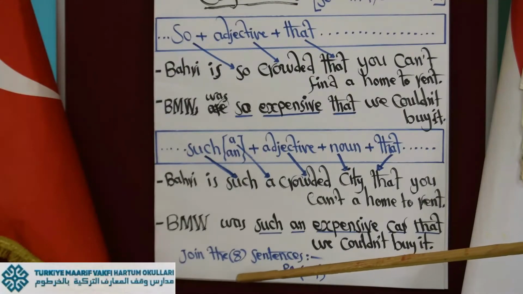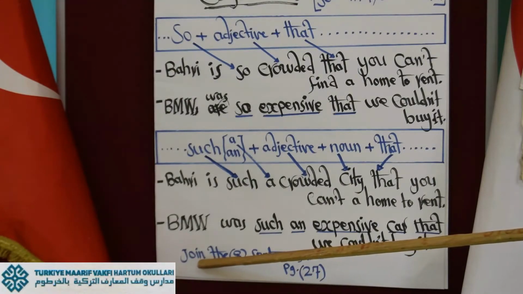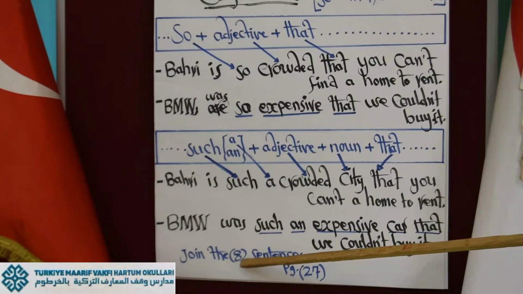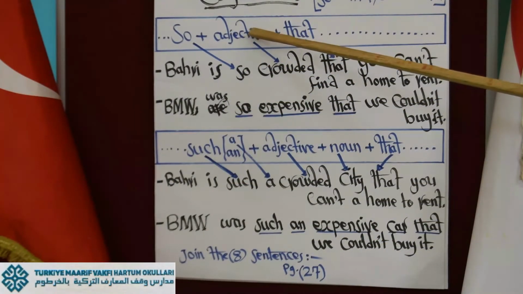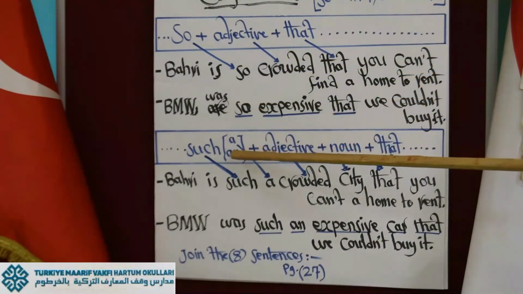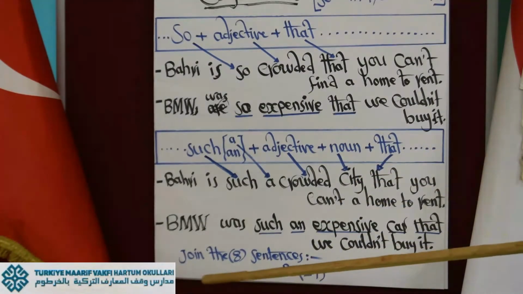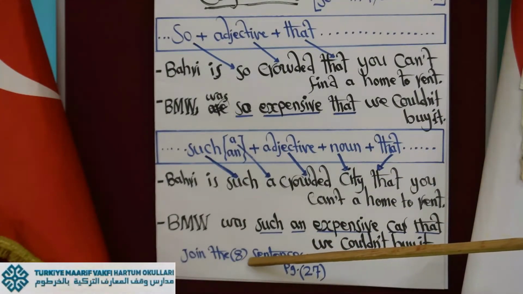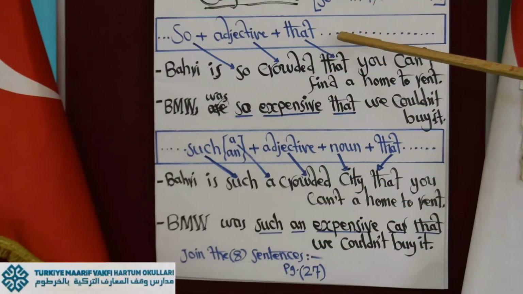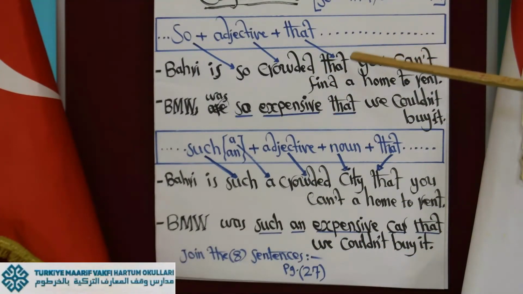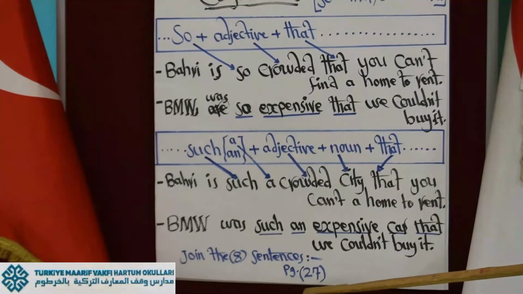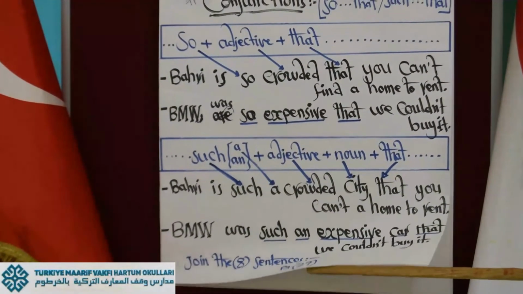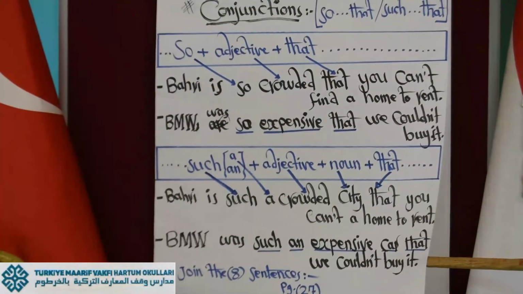There were 8 sentences for you to do, either using "so" plus adjective "that," or "such" plus indefinite article, adjective, noun, and "that." So join those 8 sentences with "such...that" or "so...that," one of them. Don't use both of them, and that exercise is on page 27.